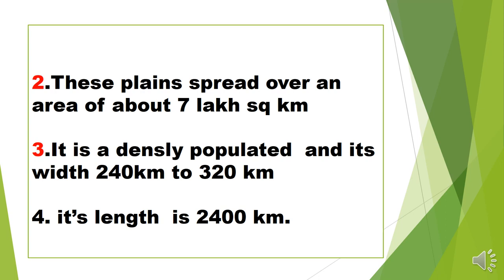Its width is 240 kilometer to 320 kilometer, and its length is 2400 kilometer. So 7 lakh square kilometer is covered by the northern plain area, and it is very populated.